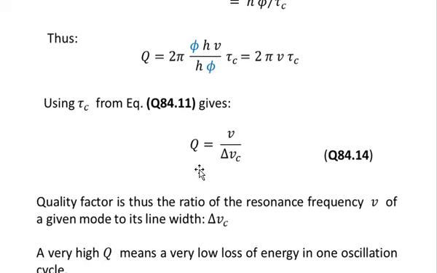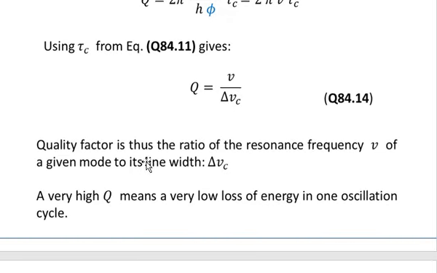So this is the quality factor of the cavity. The quality factor is thus the ratio of the resonance frequency nu of a given mode to its line width, that is delta nu c. And you see that nu is the resonance frequency, so actually we are talking about this mode. The quality factor is thus the ratio of the resonance frequency nu of a given mode to its line width, delta nu c. A very high Q means a very low loss of energy per oscillation cycle.